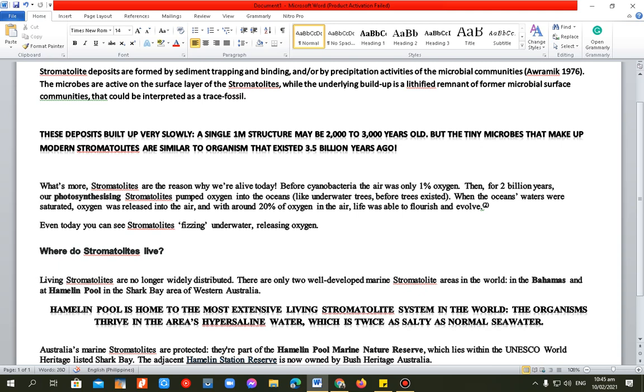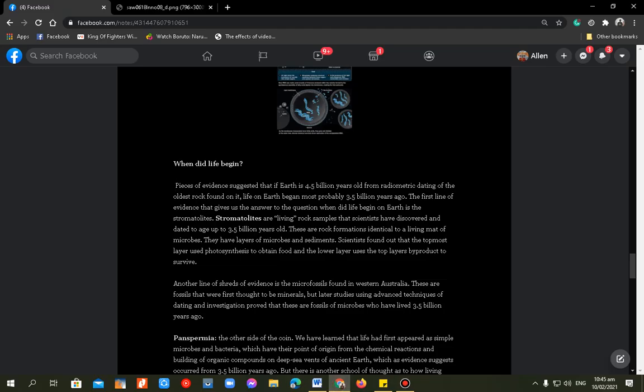They are part of the Hamelin Pool Marine Nature Reserve, which lies within the UNESCO World Heritage listed Shark Bay. The Hamelin Station Reserve is now owned by Bush Heritage Australia, wherein they are protecting it. So that is one of the theories on when life began.